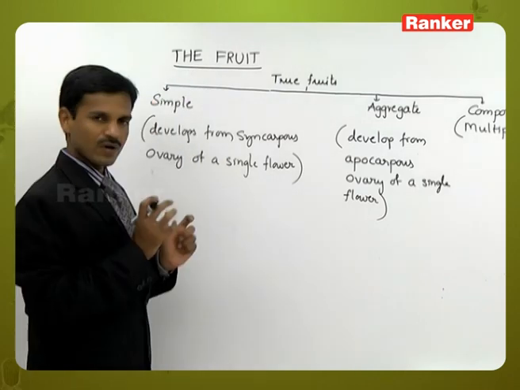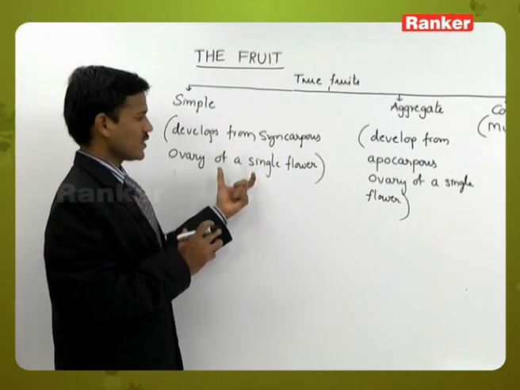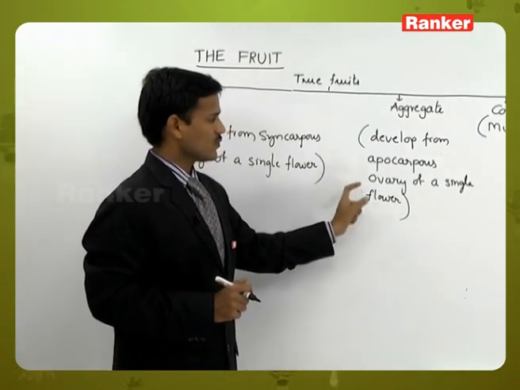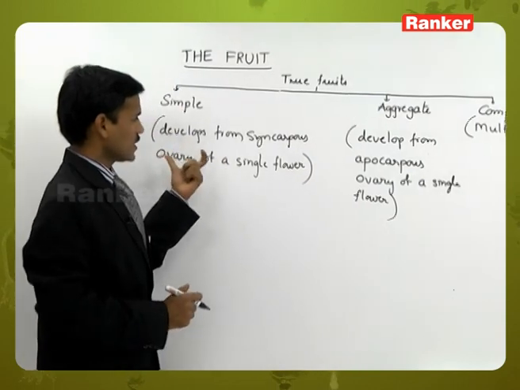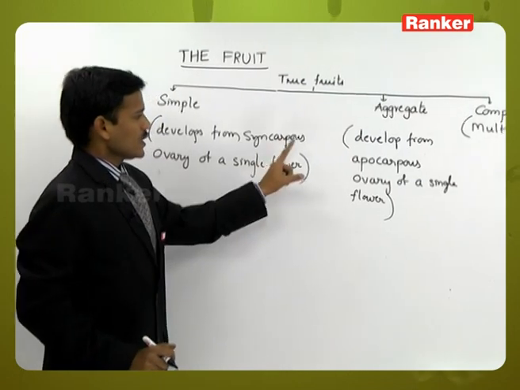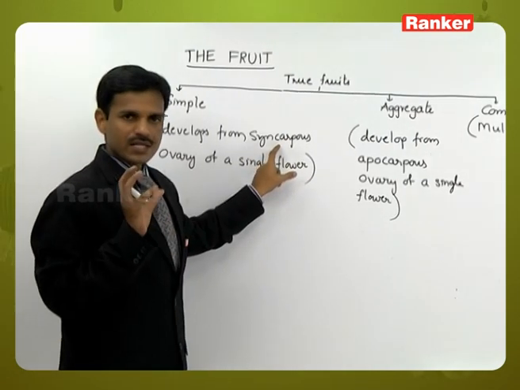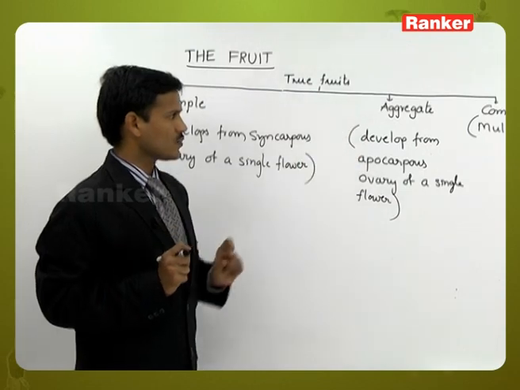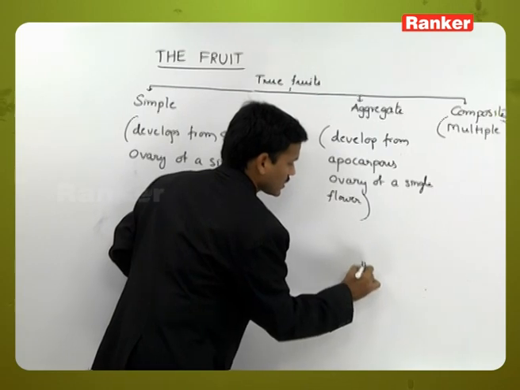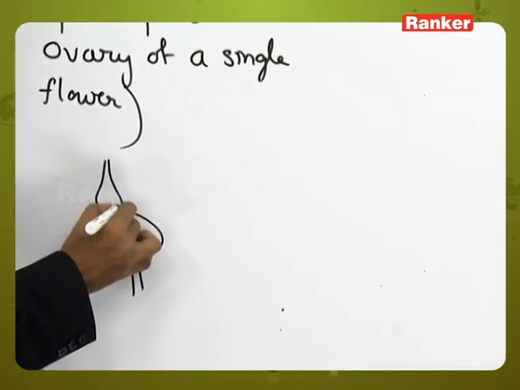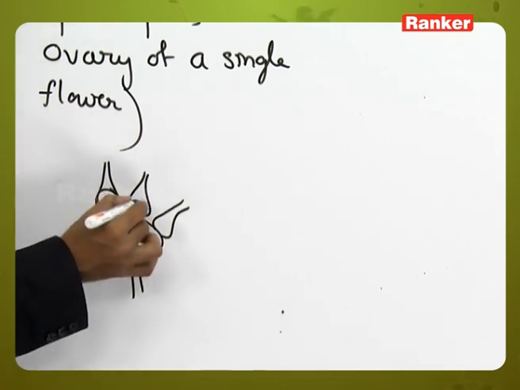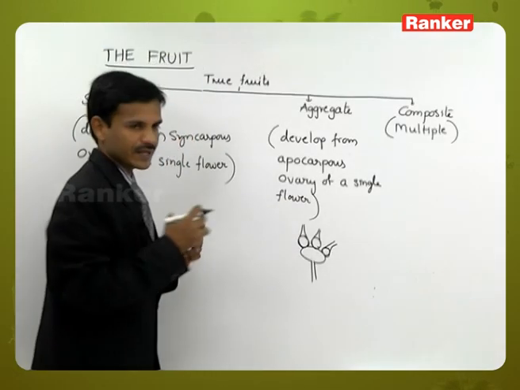Here, single flower, only one ovary or one flower. One flower is enough to form one fruit. Here also, one flower is enough to form one fruit. But the difference is syncarpous ovary and apocarpous ovary. In the syncarpous ovary, only a single fruit is formed. In the aggregate fruits, the apocarpous ovary means that on the thalamus, a number of carpels are present. So each and every carpel develops into a small fruitlet. So all these are aggregated.